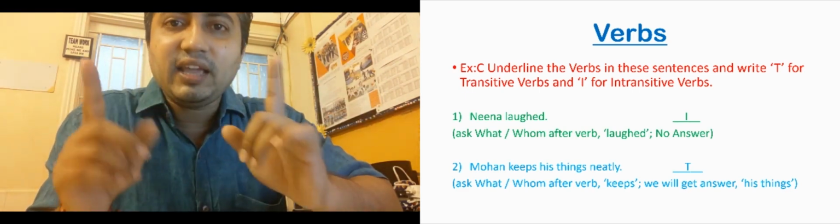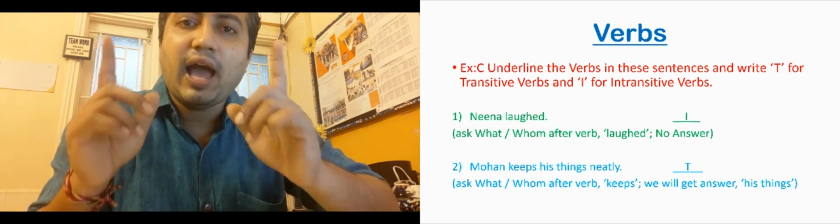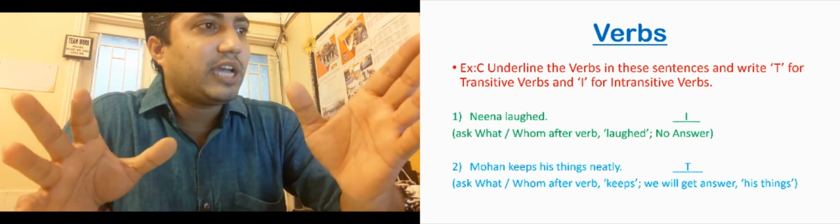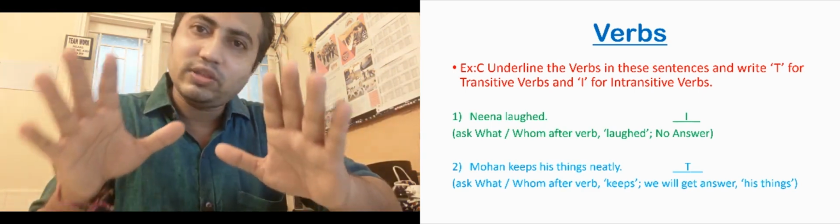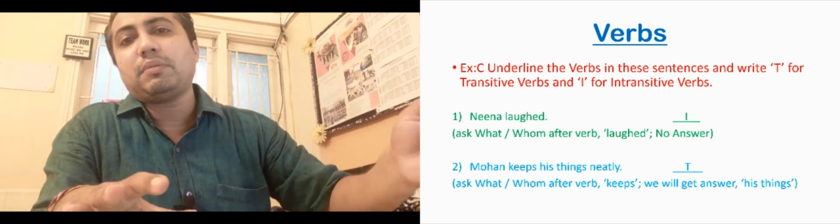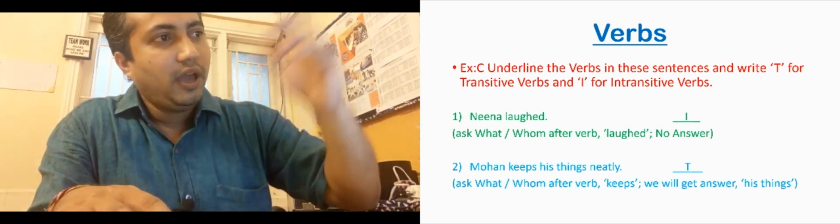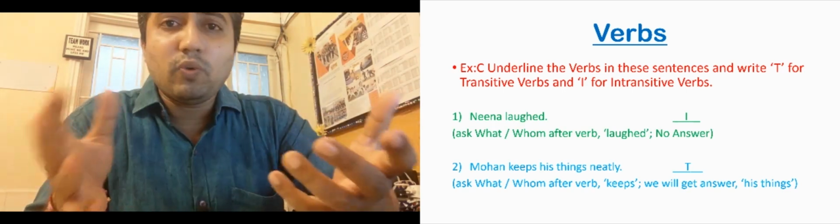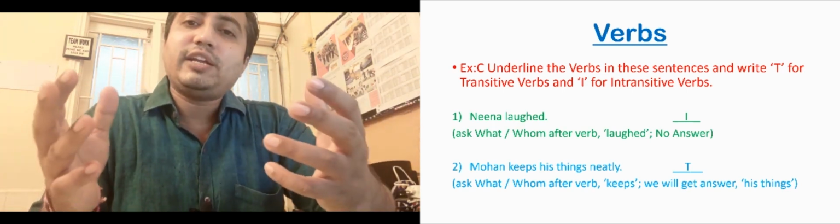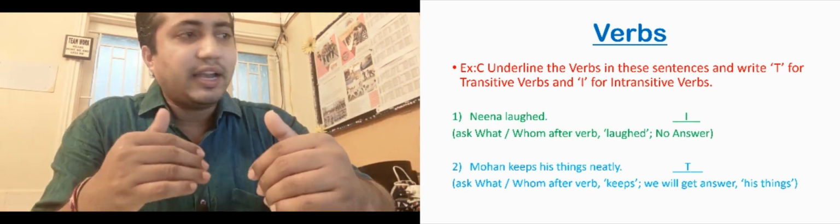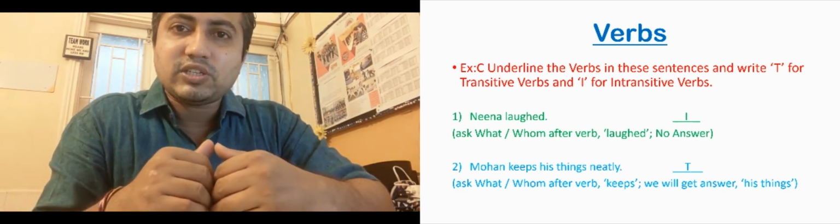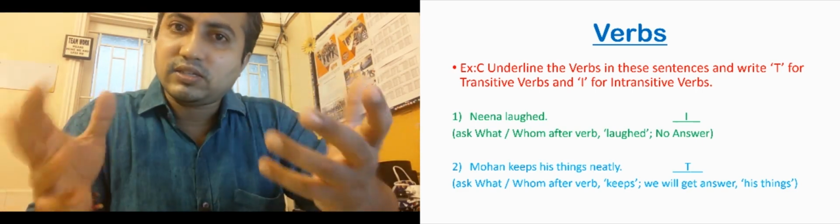Okay, so we are getting an answer for what. That means we have an object. What is the object? His things. So there is an object, so the verb is transitive. In the previous sentence there was no object, so it is intransitive. In this sentence there is an object, so the sentence is transitive.